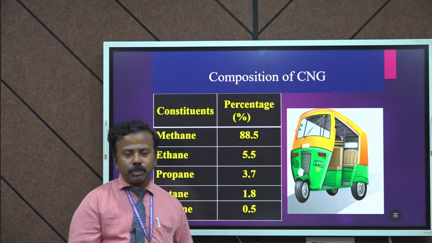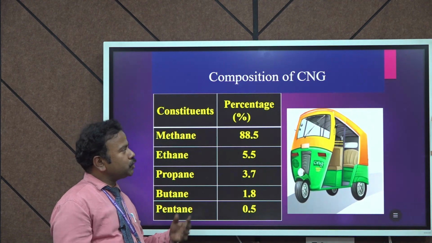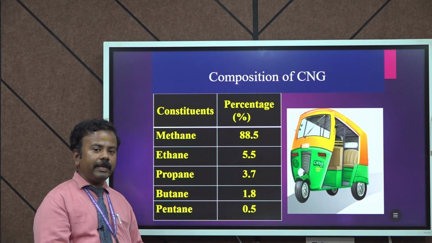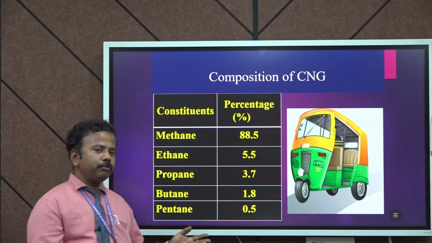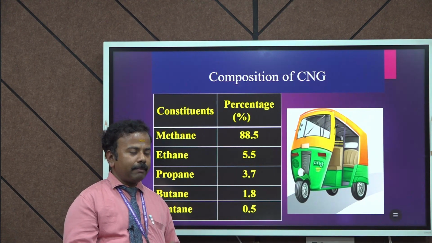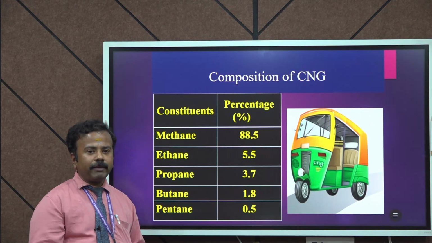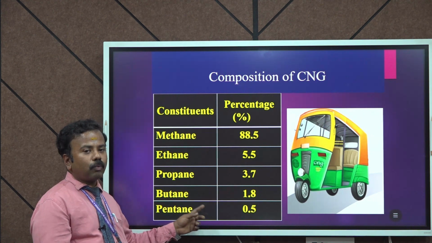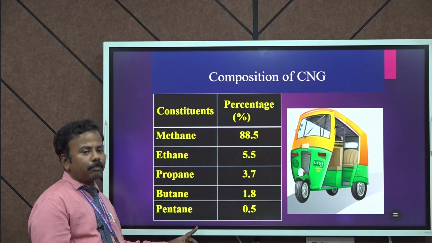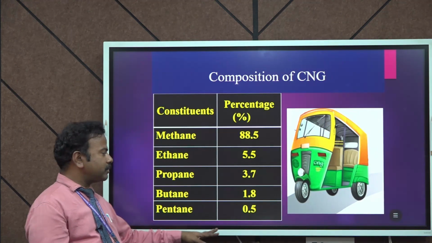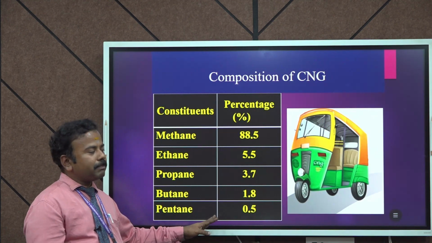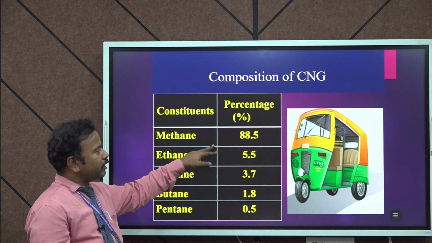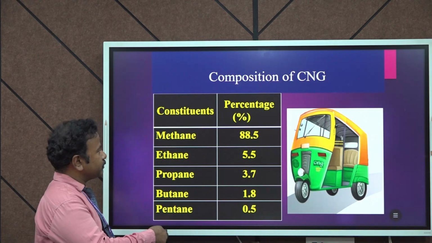Then this is the main composition of the CNG. Normally the constituents and percentages are given. The first one is methane, the topmost one at 88.5%. Normally 80 to 90% methane can be present. Then ethane is about 5.5%, propane about 3.7%, butane about 1.8%, and then pentane is a trace amount, about 0.5%. So this is the main composition, and the main component is methane at 88.5%.